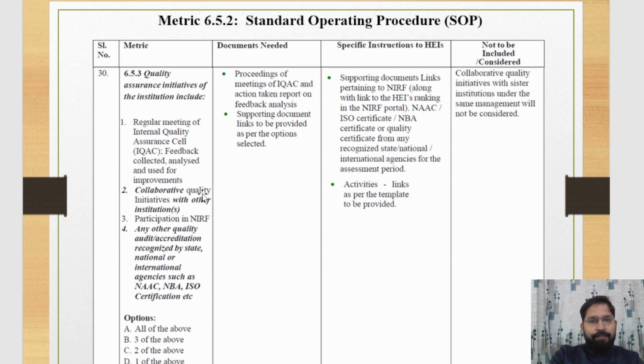This means a collaborative quality initiative must be with another institution. You cannot claim your sister institution's activities. This is point 2. This is the last quantitative metric of criterion 6, 6.5.2.